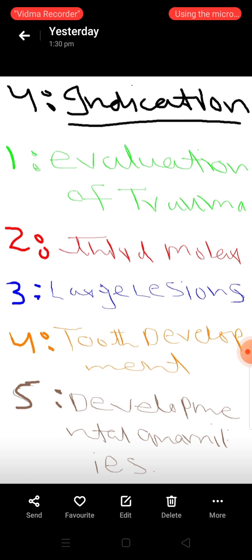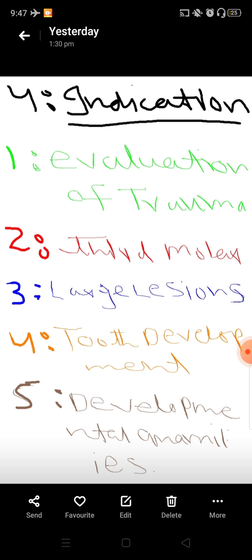Now come to the indications of OPG. There are 5 indications of OPG. Number 1 is evaluation of trauma. To evaluate the trauma, we use OPG. If there is trauma in maxilla, trauma in mandible, we use OPG.